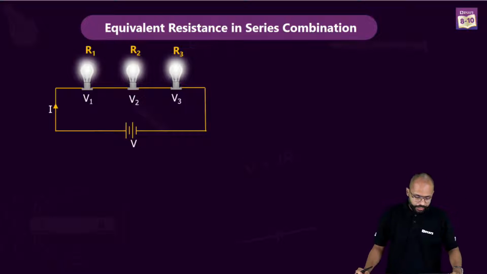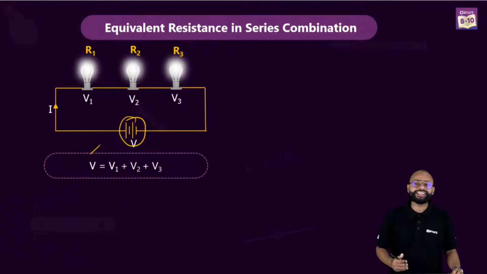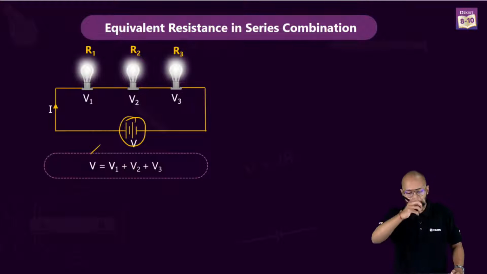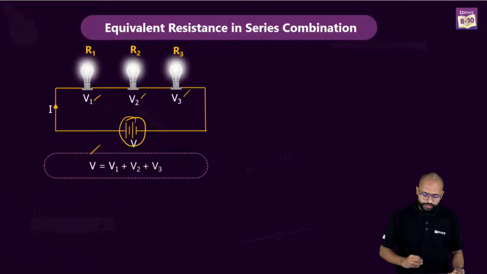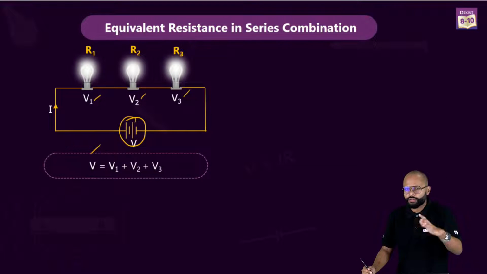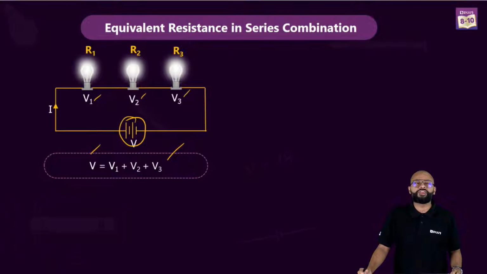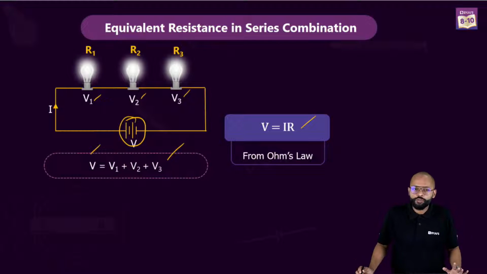First of all, what is happening? The total voltage of this battery is getting dropped on the different resistors. V1 is the drop on the first, V2 on the second, and V3 on the third one. So V equals V1 plus V2 plus V3. Now V equals IR. We have learned this, Ohm's law.